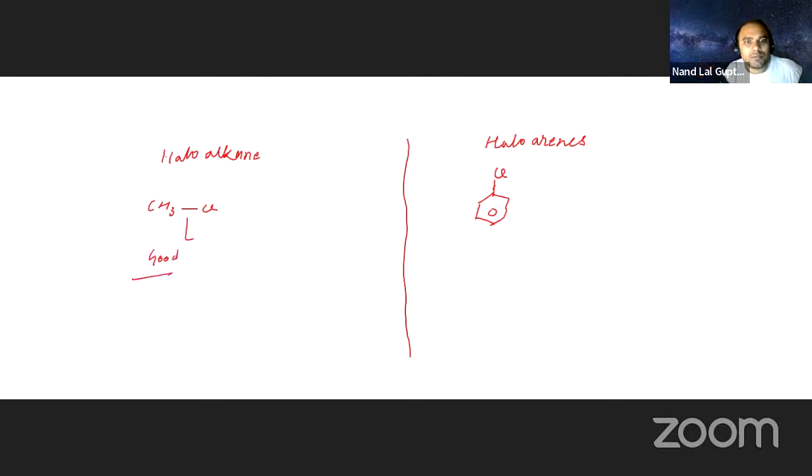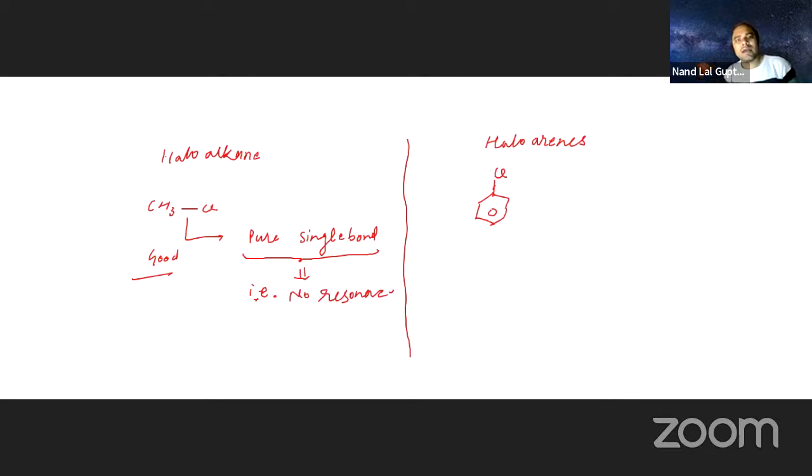If it is a pure single bond, there is no resonance, because there is no conjugation. Conjugation requires alternate sigma and pi bonds, and here all are single bonded. So no resonance means a pure single bond.